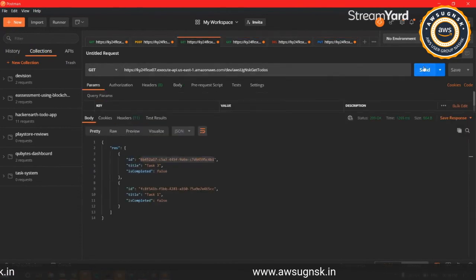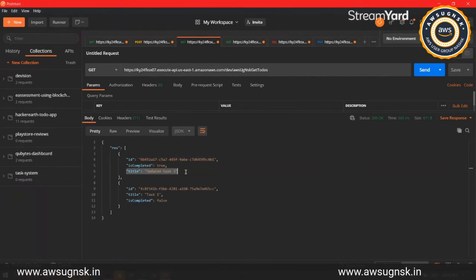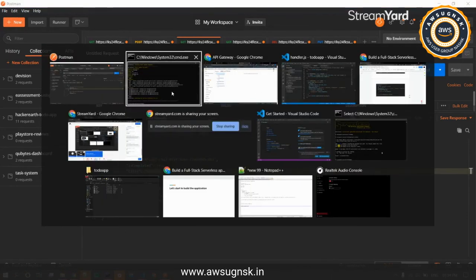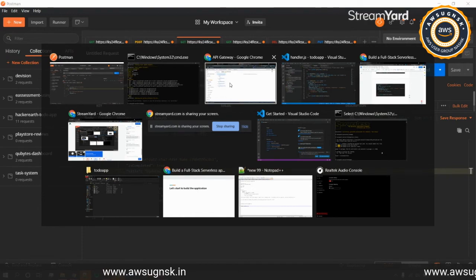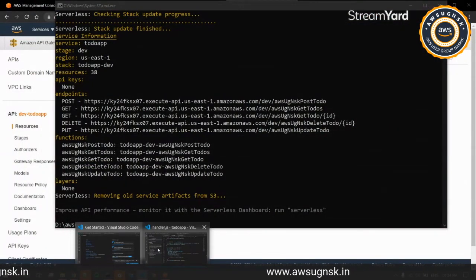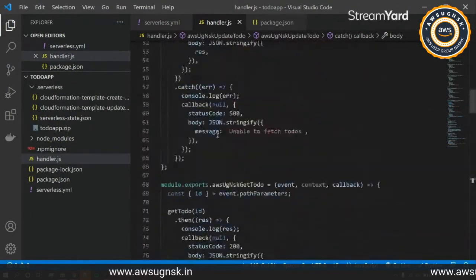And once we try to get it, we are able to see that completed has been set to true, and the title also has been updated. So all the endpoints and everything we have properly configured and cleared. Whatever the motto of our session was, all the APIs are up and running now.